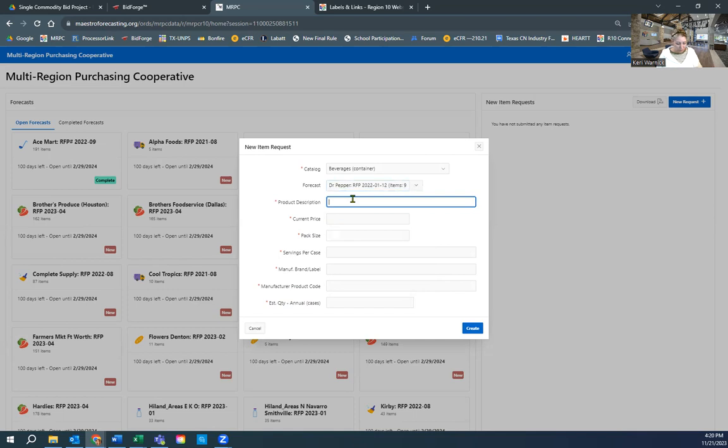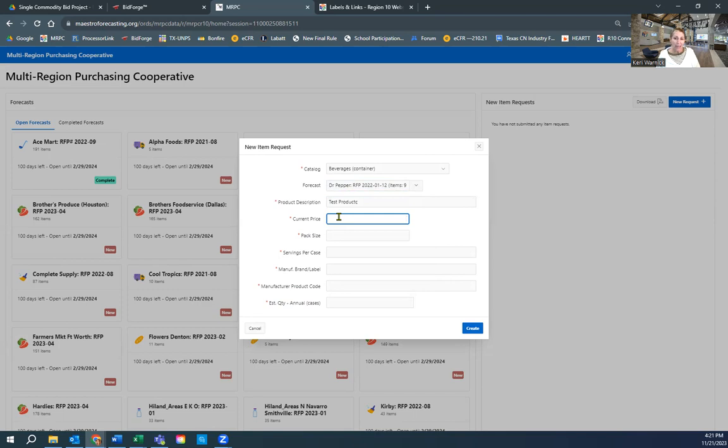You're going to give me a product description. If you've got the product name, go for it. If you know a description, type it in there. I prefer a product name. That makes it a little easier. Current price. I don't know, search the internet.